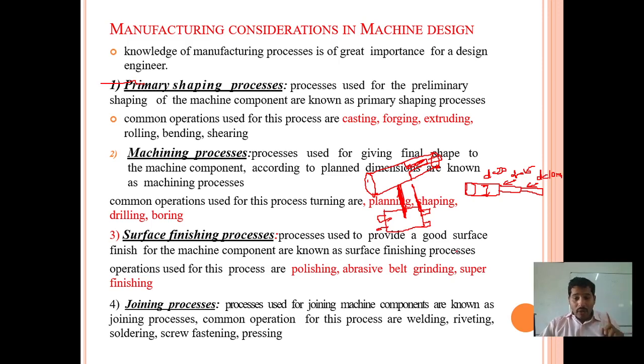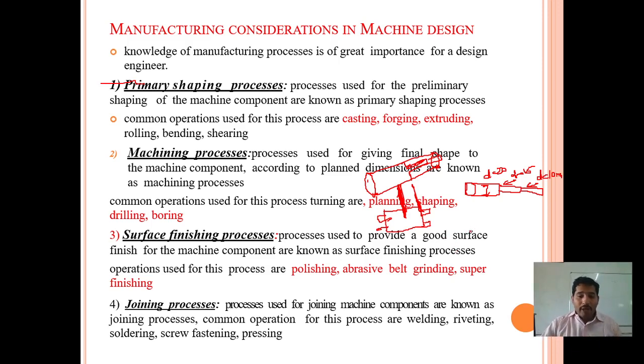Let us remember one thing: in the forward stroke they cut the workpiece, but in the backward stroke it will not cut the workpiece. Is it right? Again, that is in the planing operation. What about in the shaping operation?